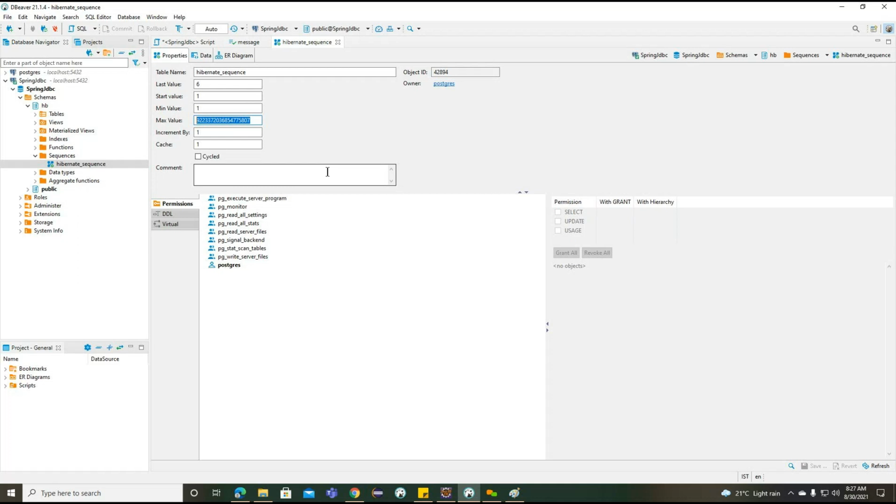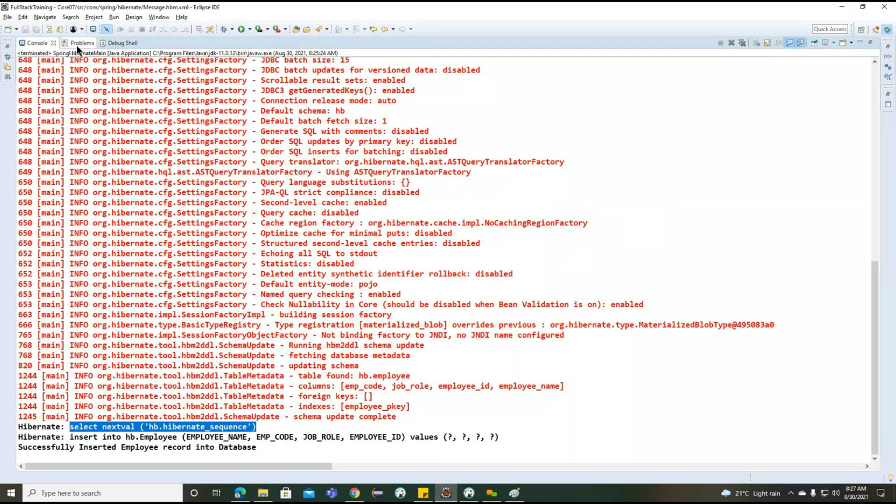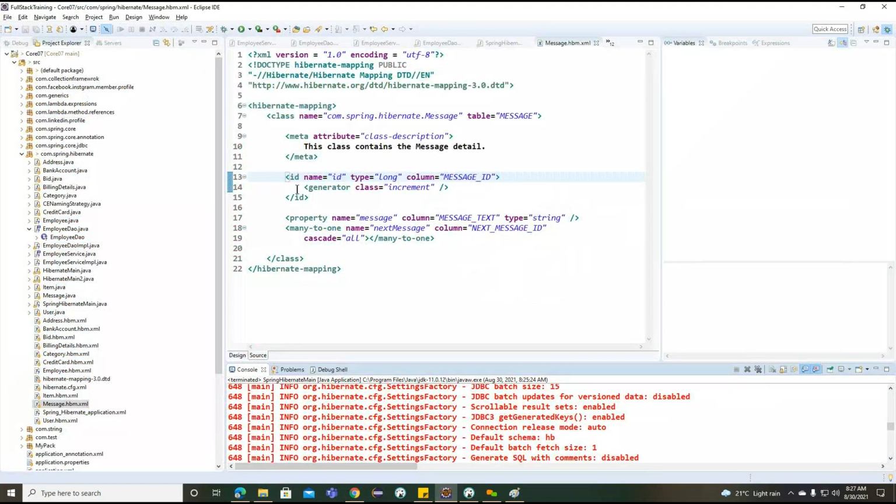So who is going to create it? It's created by Hibernate, because we provided the generator as increment. Whenever we provide the generator as increment or native or sequence, whatever you provide, Hibernate will insert the record.